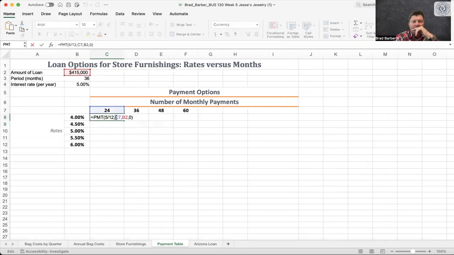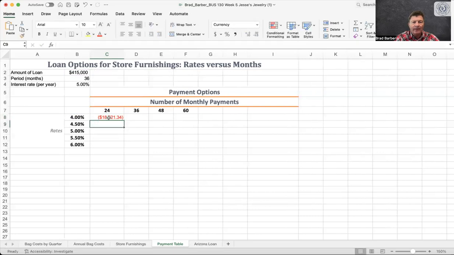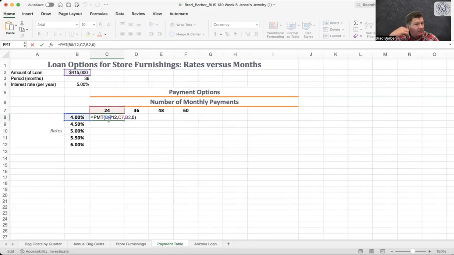Something's wrong there. It's because it's not 5%. So I need to hit 4% divided by 12. There we go. Okay. So I double check my formula. I want B8, that's 4% divided by 12. C7, which is the number of months.